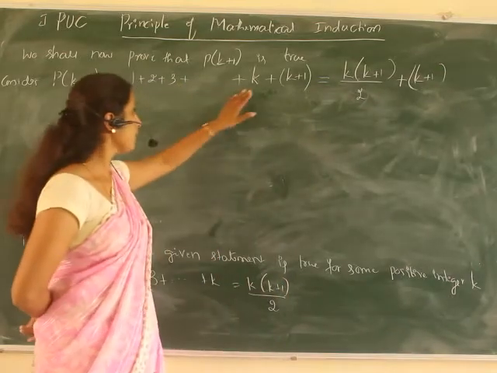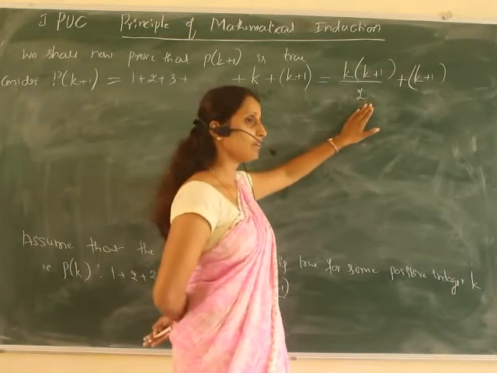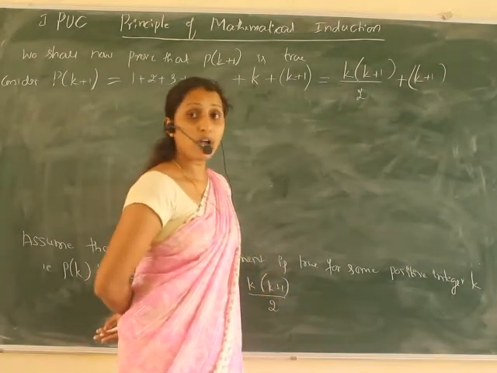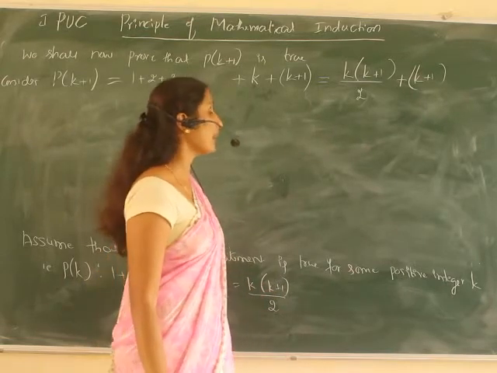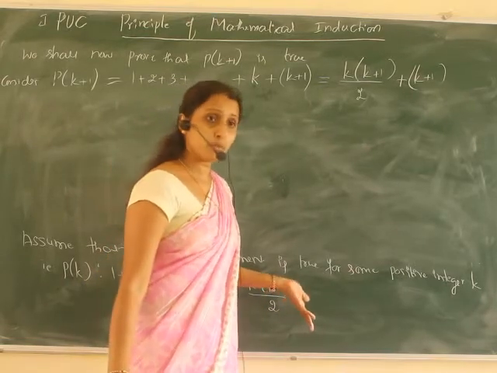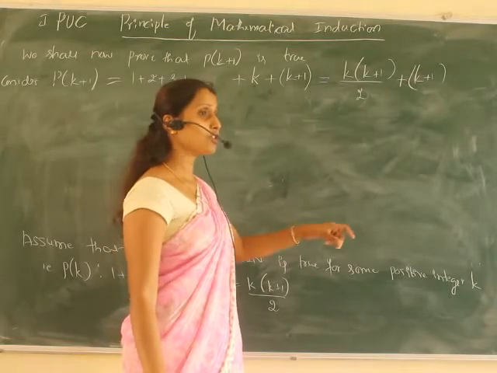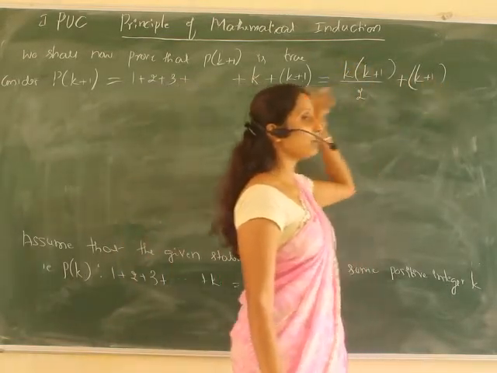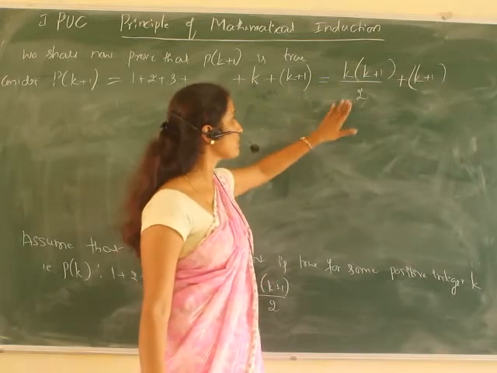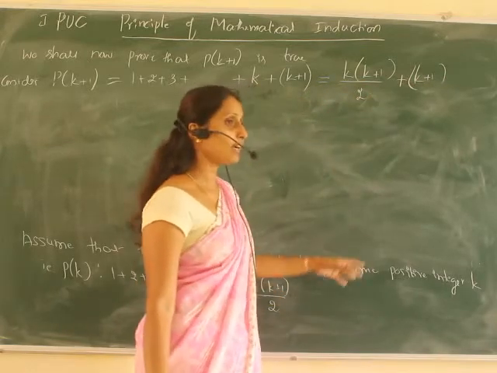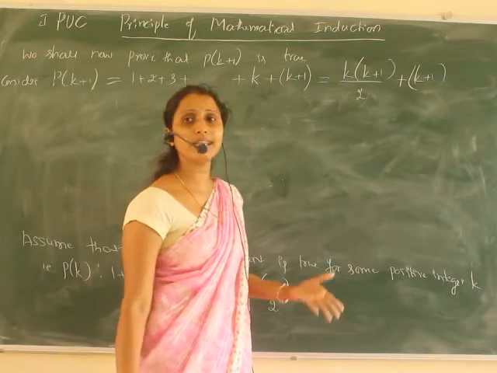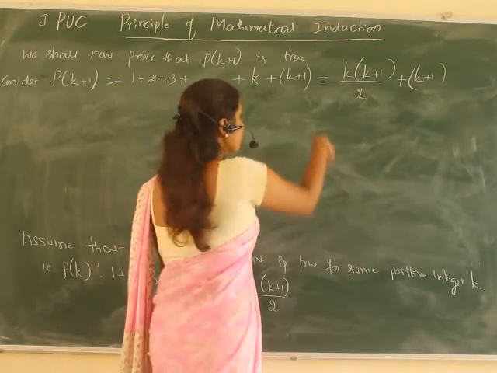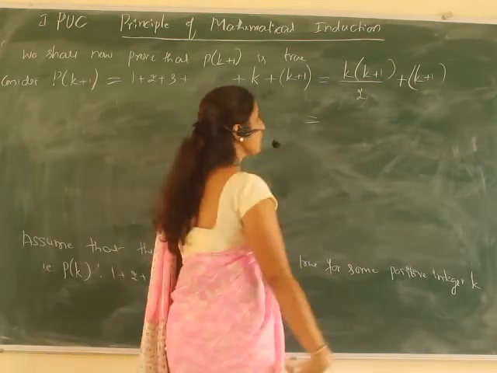Now I have to check for k plus 1; directly I cannot write that it is also true. After pushing, then I have to get the result. So for the result, I have added k plus 1 to both sides. Now I have to simplify this and get the result as yes, the k plus 1 term is also true.